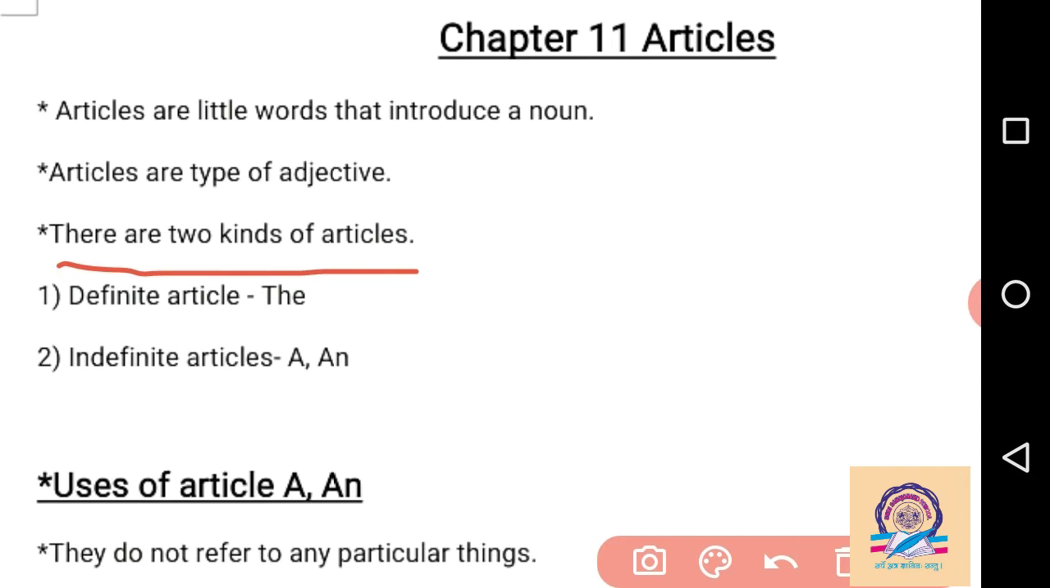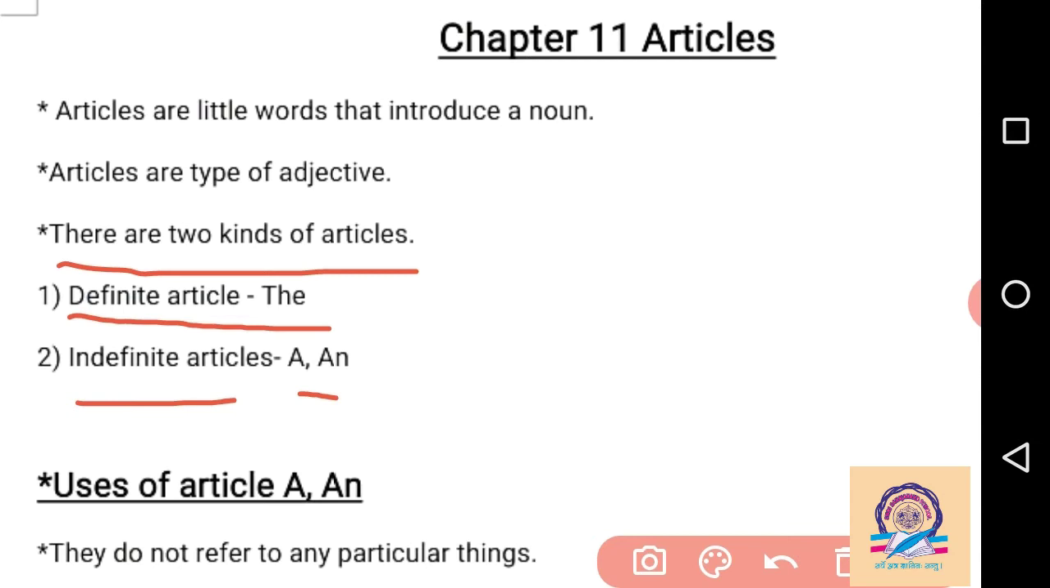First, the definite article: the. Why can we say that the article 'the' is a definite article? Because the article refers to a particular noun. So we can say that 'the' is a definite article. And why can we say that 'a' or 'an' is an indefinite article? Because the indefinite article 'a' or 'an' does not refer to any particular noun or thing. So 'a' or 'an' is considered an indefinite article.